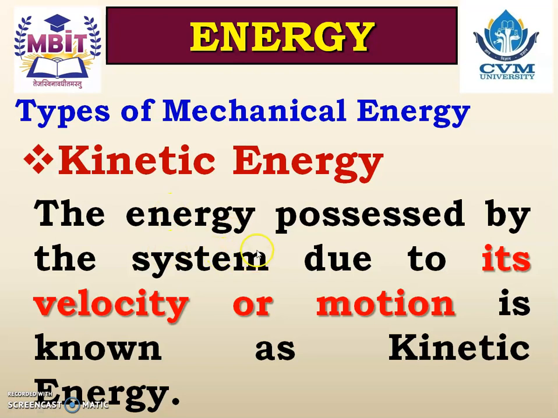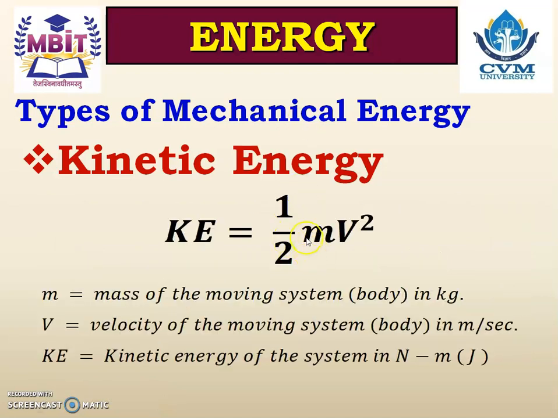Kinetic energy. The kinetic energy is the energy possessed by the system due to its velocity or motion. So a system, due to its velocity or motion, has some energy, and that energy is known as the kinetic energy. And what is the equation to calculate the kinetic energy? I think everybody knows. Yes, it is 1/2 mv square, where m is the mass of the moving system in kilogram, v is the velocity of the moving system in meter per second, and the kinetic energy is equal to 1/2 mv square, and the unit is Newton into meter or joule.